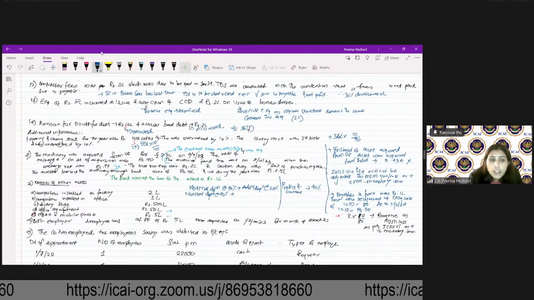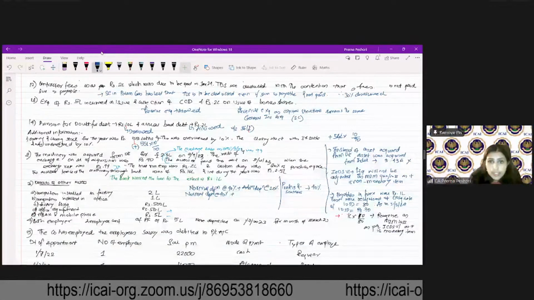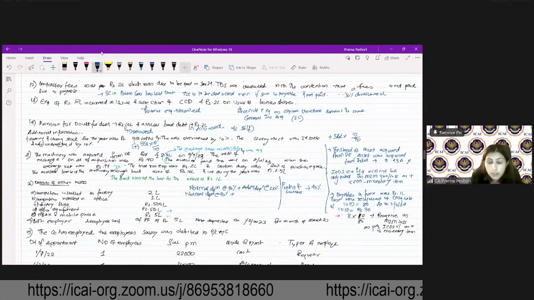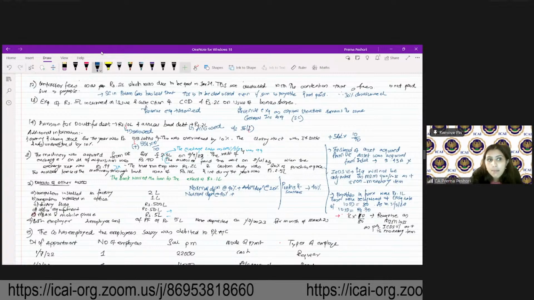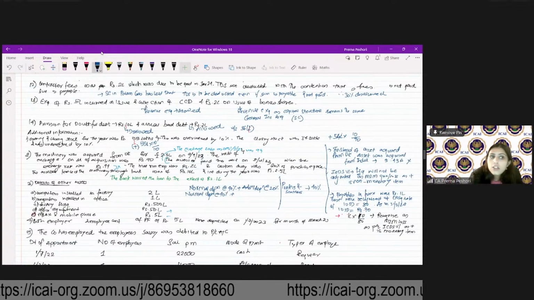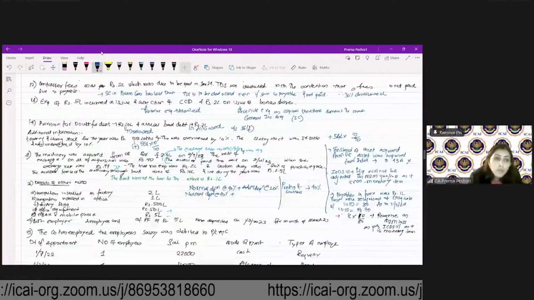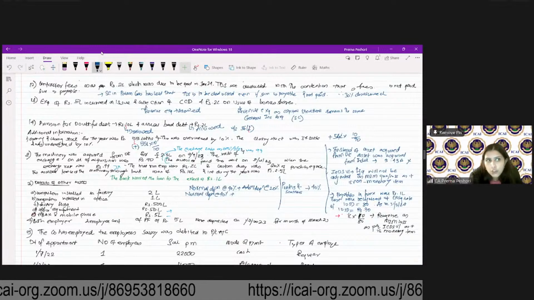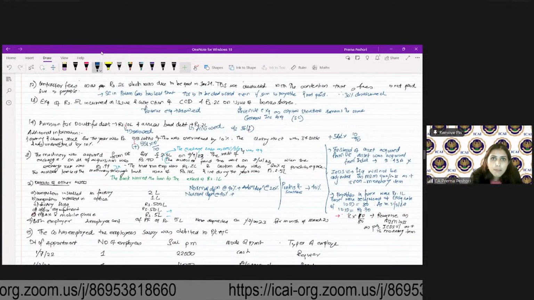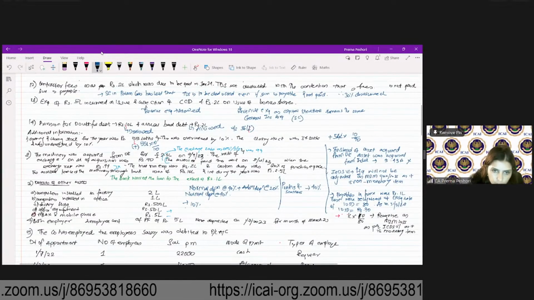So on office equipment, sorry, you are not right. It's not 15%. It is 10% on office equipment. It is not plant and machinery. It is falling under the furniture and fixture. So this will be 10% and not 15%.